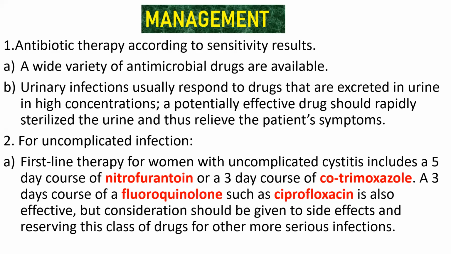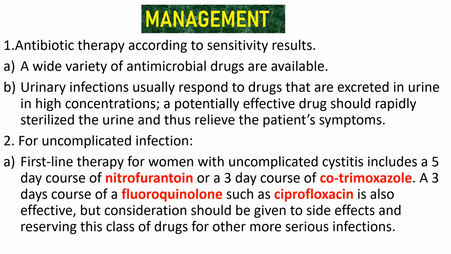Whatever infection occurs in the urinary tract, all those are treated or prevented with the help of this medication. The name of that medication is nitrofurantoin, and it is considered to be a first-line drug. This is a 5-day course. That means if a person is prescribed this medication, then he has to take this for 5 days.